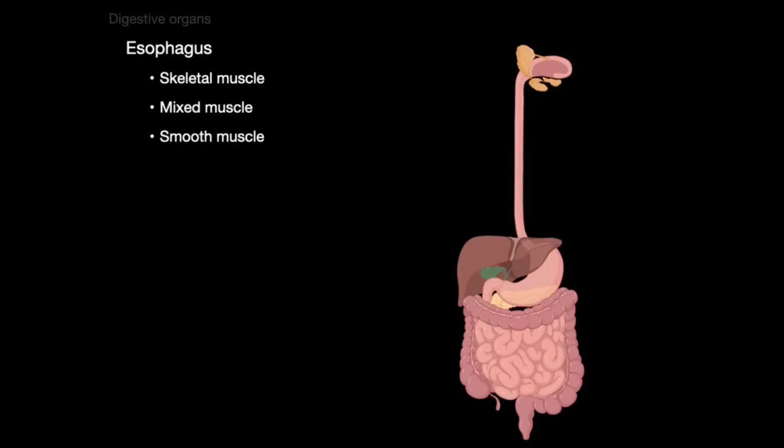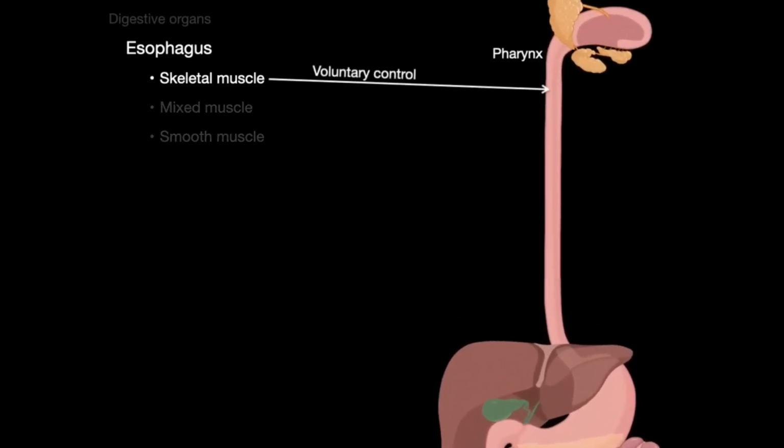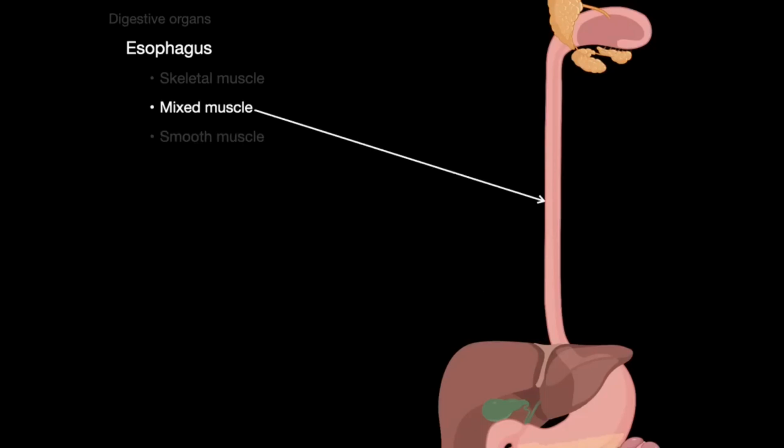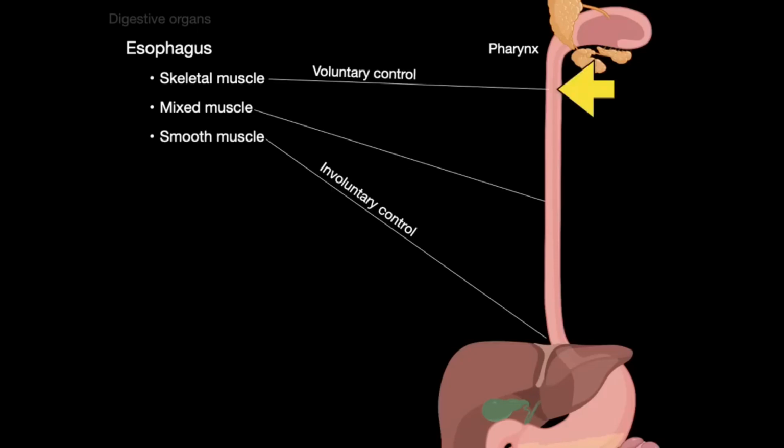Now, the esophagus is interesting in that it has 3 different architectures of muscle in its wall, depending on where we're at. So proximally, skeletal muscle lines the esophagus from the pharynx down to the top of the esophagus. That's what allows you to voluntarily swallow food. Distally, the part of the esophagus that goes into the stomach, that's all smooth muscle. That's involuntary, so you do not have any conscious control over it. And somewhere between the proximal and distal part, that skeletal and smooth muscle mix. So you go from voluntary to involuntary as you swallow that bolus of food down.